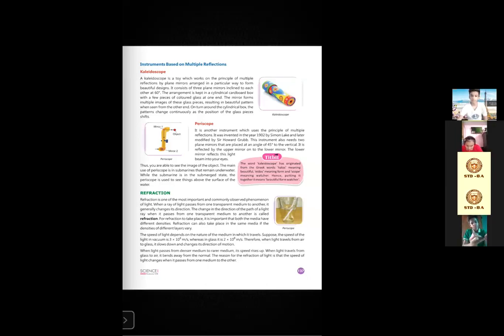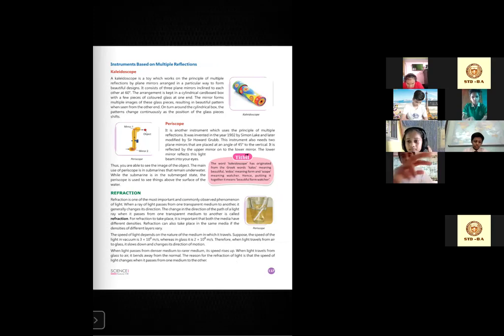The change in the direction of path of a light ray when it passes from one transparent medium to another is called refraction. Very good. So when the light ray passes from one medium to another, the light ray generally gets bent. So this process is called refraction.